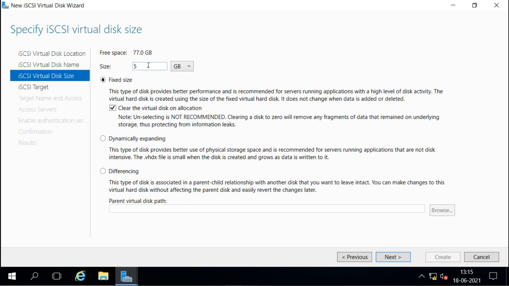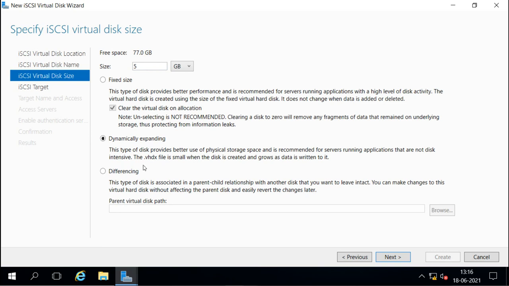It is going to take the whole 5 GB at the same time from that C drive. Otherwise, if I don't want that, then I can go for dynamically expanding. Dynamically expanding will not take the whole 5 GB at the same time. It is going to take the size as it is required. That means when users install or store data on the disk, it will increase, up to 5 GB.